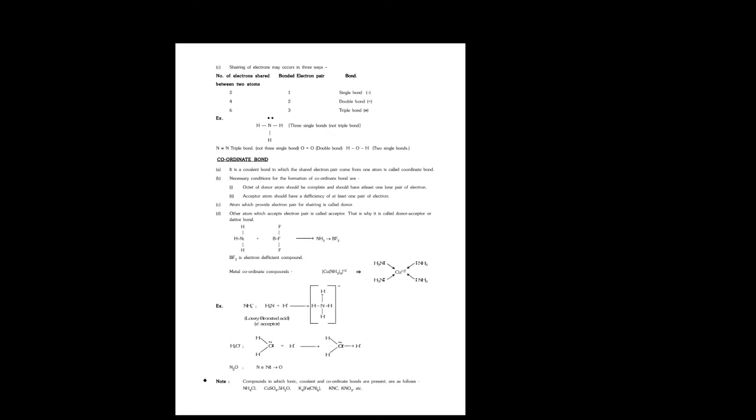Which one has more size difference is more soluble. You can take fluoride or chloride, doesn't matter: CsF, CsCl, CsBr, CsI. Cesium is a big size cation and iodine is a big size anion, so the size difference is very small, so solubility is also less. But cesium is a big size cation while F is a small size anion, so size difference is more, so solubility is going to be more. Clear?